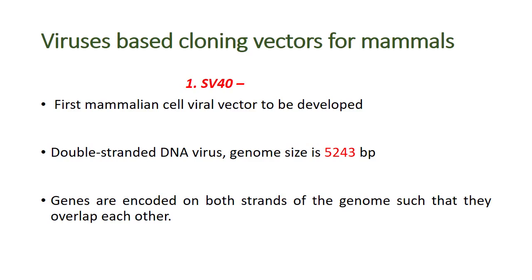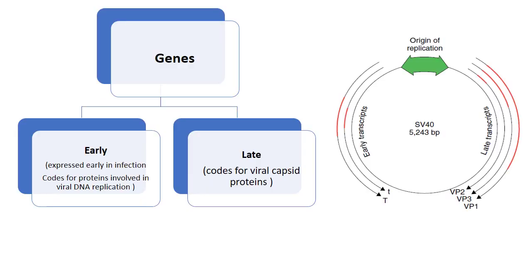This virus is capable of infecting several mammalian species, following a lytic cycle in some hosts and lysogenic in others. Its genome size is 5243 base pair. It contains two sets of genes, early genes and late genes. Early genes are expressed early in infection and code for proteins involved in viral DNA replication, while late genes are those genes which code for viral capsid protein.